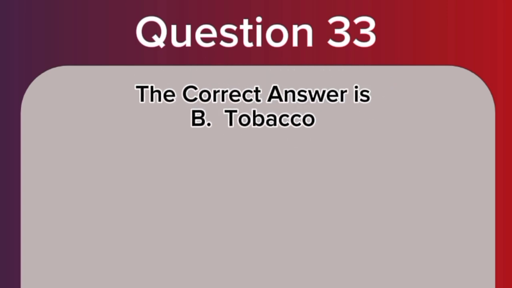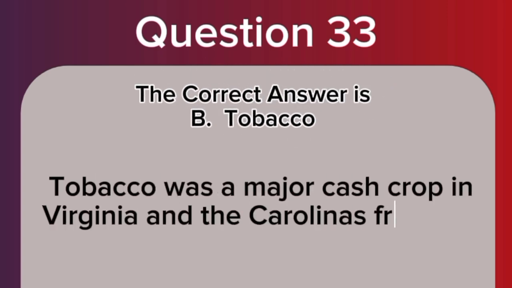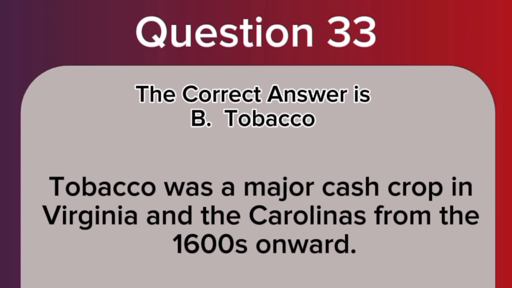The correct answer is B. Tobacco. Tobacco was a major cash crop in Virginia and the Carolinas from the 1600s onward.